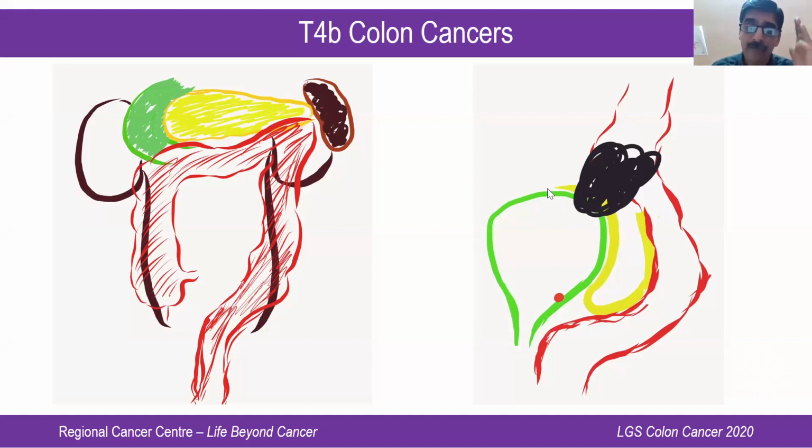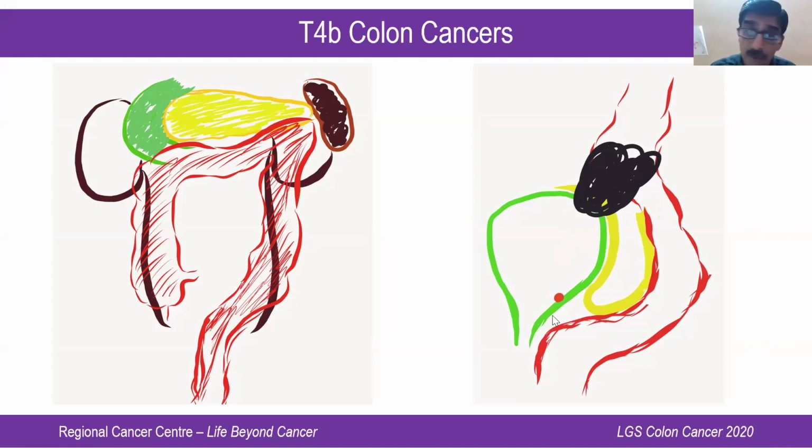But if you have any suspicion of involvement of the bladder by the sigmoid, we do a cystoscopy and make sure that there is no intraluminal lesion. If there is an intraluminal lesion, we take a biopsy and make sure that it's positive. And along with that procedure, in all these patients, we put a stent pre-operatively. So if there is a suspicion or a frank involvement of the bladder, we do a cystoscopy and stent the ureters. This will help you intraoperatively in doing a partial cystectomy and then completing the closure of the bladder.